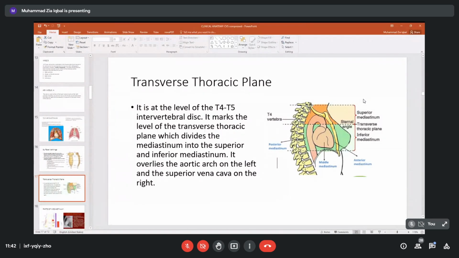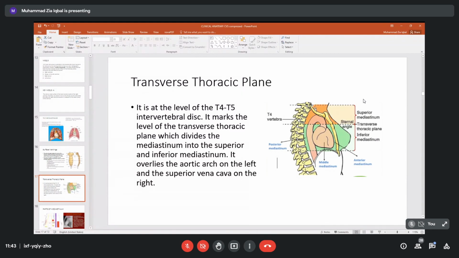From this we count 1, 2, 3, 4, and this is the fifth. So this is between the fourth and fifth up to the sternal angle. This is the transverse thoracic plane. Please remember, this is an imaginary line.